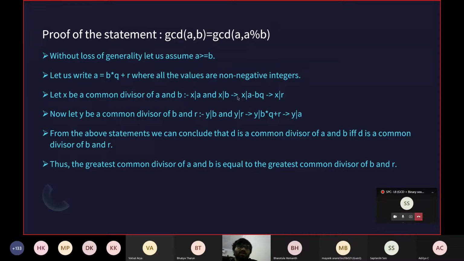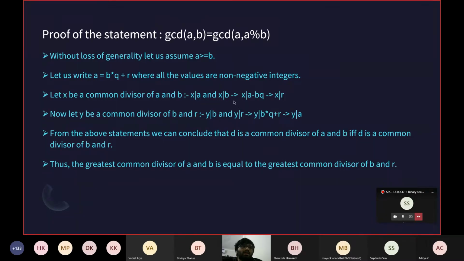From this we can say x divides a - b*q, which is basically saying that x divides r. So from this one line we can tell that if we have any number which is a common divisor of a and b, meaning it divides both a and b, it will divide r as well. So as x divides r, and x is a common divisor of a and b, it will also be a common divisor of b and r because it does divide b and r together.